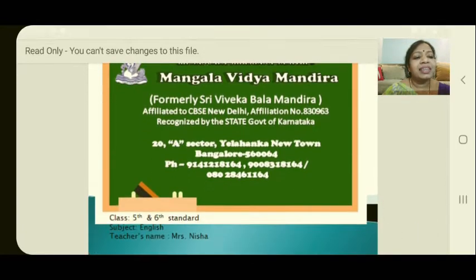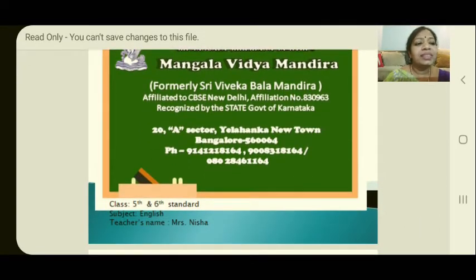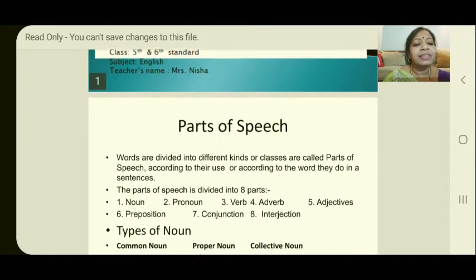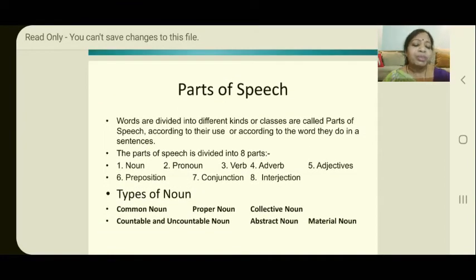In the previous class, what have we learned? We have learnt about parts of speech. Do you remember what we have learnt? In that, what are parts of speech? How many parts of speech are there? Types of noun. The very first and foremost was noun.